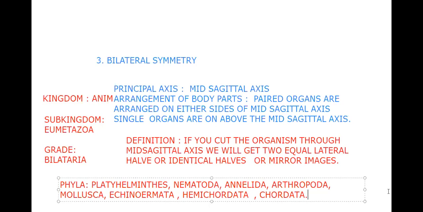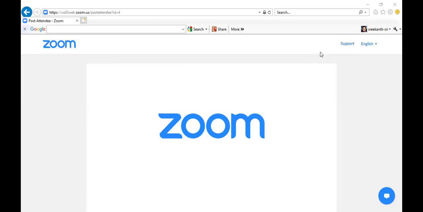Then after, we need to move with the germ layers, isn't it? Germ layers and coelom, the tissues. We have to talk about that particular germ layers and tissues. For that, I am now moving on to the board with your permission.